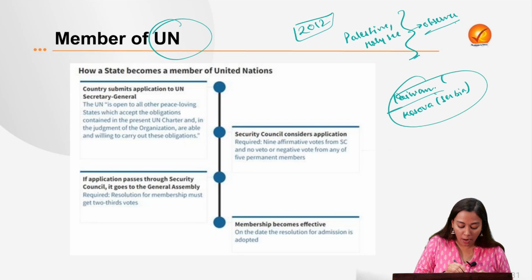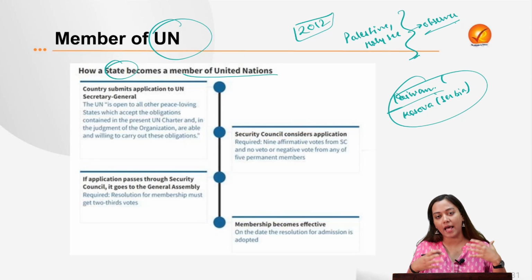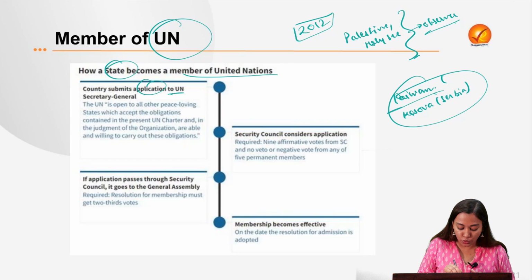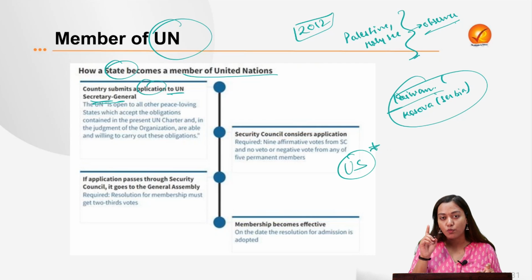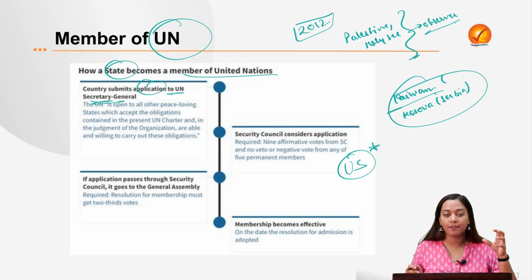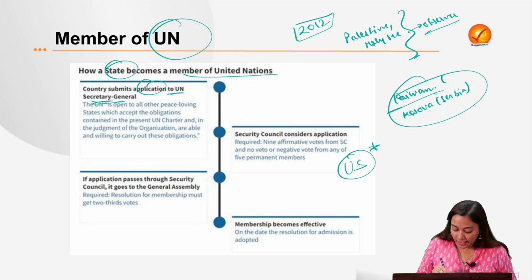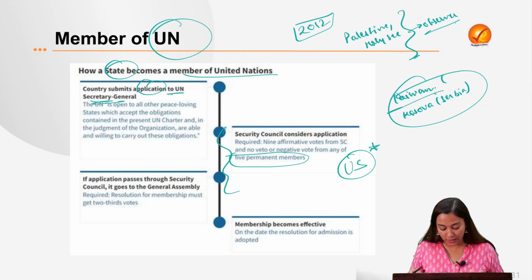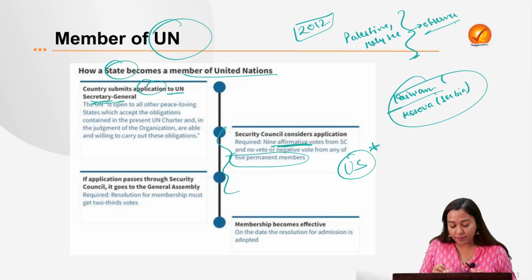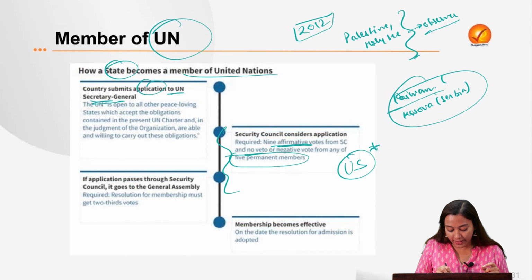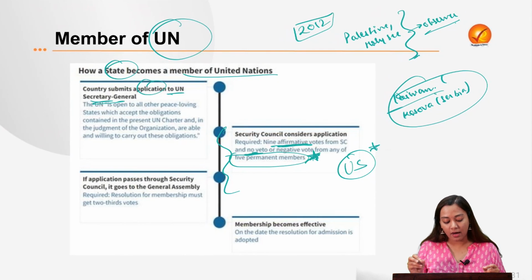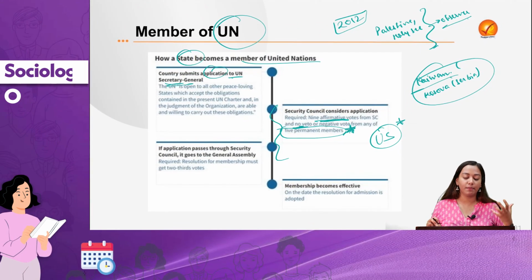Now, for your information, how does a state become a member of the United Nations? First of all, it has to send an application. This application is sent to the United Nations Secretary General, after which it is sent to the Security Council. Therefore, the US is a very big roadblock because it doesn't want Palestine to get a different member status. It has veto power, and in order to be passed by the United Nations Security Council, it should have 9 affirmative votes in total, consisting of permanent and non-permanent members. At the same time, it should not have any veto. Therefore, it is a problem for Palestine to get the membership.